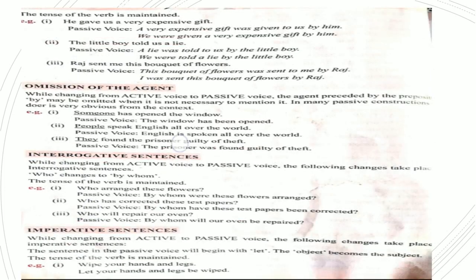For example, he gave us a very expensive gift. A very expensive gift was given to us by him. Now, coming to the next example, the little boy told us a lie. A lie was told to us by the little boy.